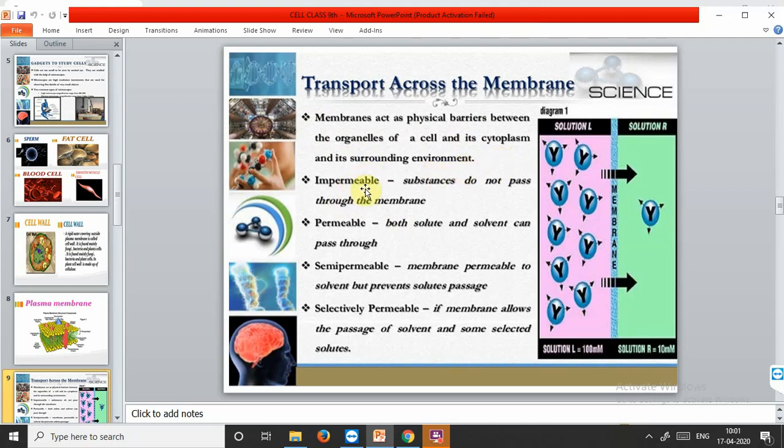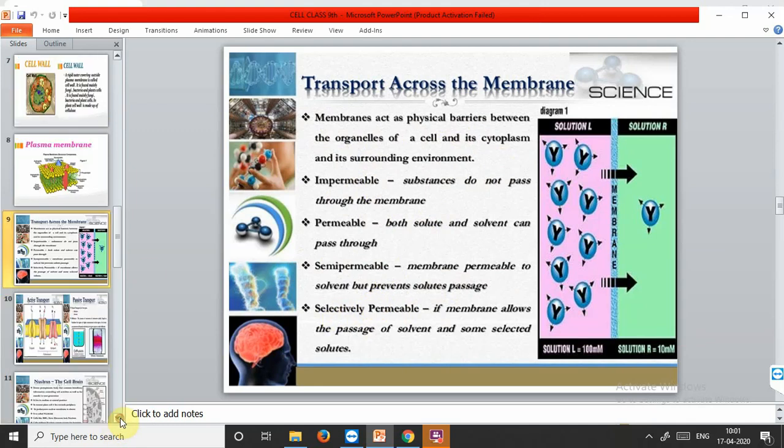What does the word impermeable mean? Substances that do not pass through the membrane. Permeable, where both solute as well as solvent can pass through. Semi-permeable. The word semi-permeable describes the membrane that is permeable to solvent but prevents solute passage. Selectively permeable is the one which we use to describe the plasma membrane.